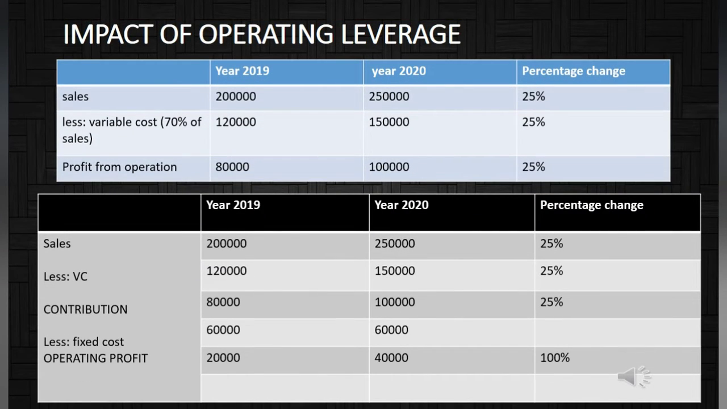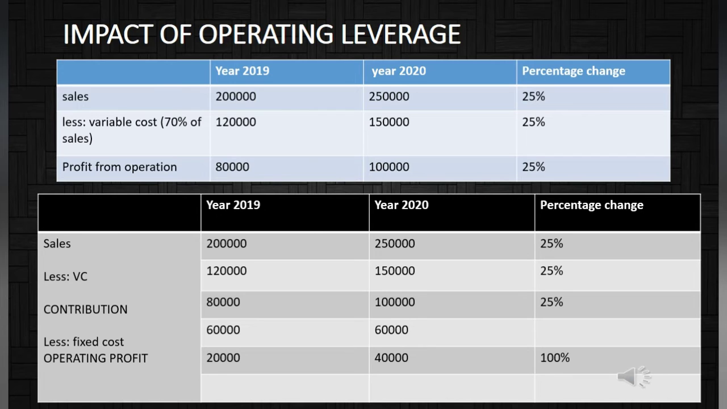Let's look into an example of operating leverage. In this example, we can see that there are two statements. These two statements show the change in operating profit and percentage change in operating sales. In the first statement, there is no fixed cost, or there is no leverage. There is a sale and a variable cost.